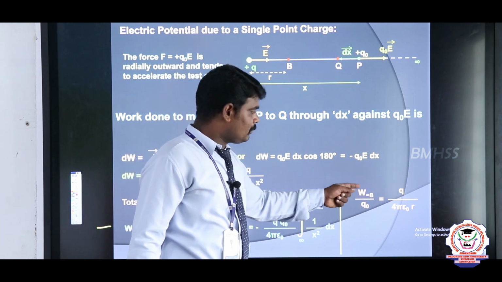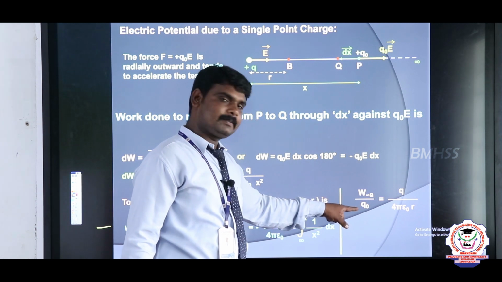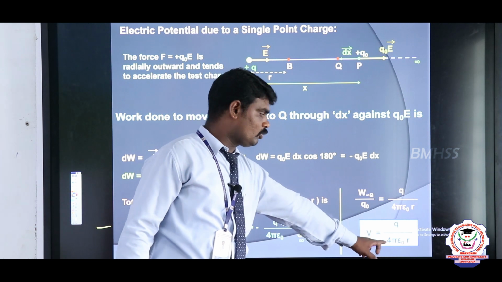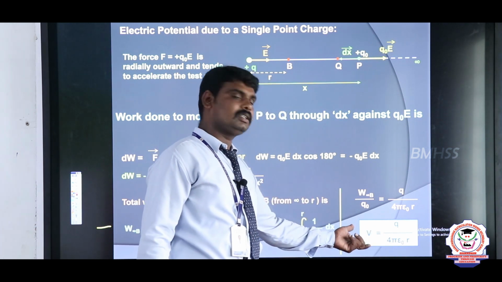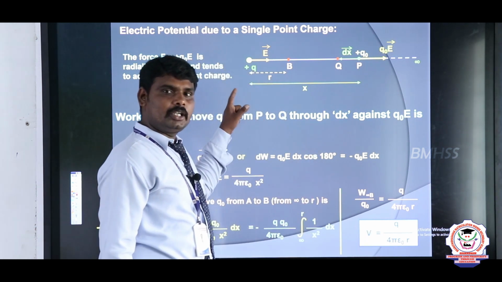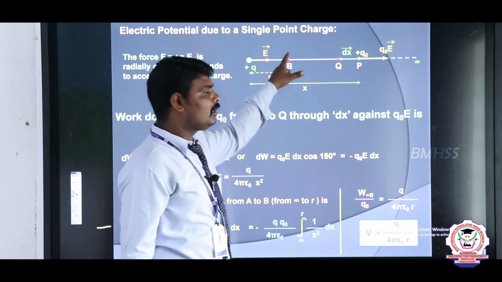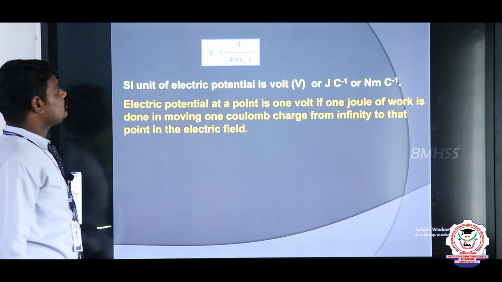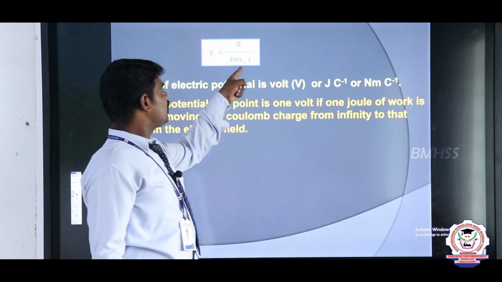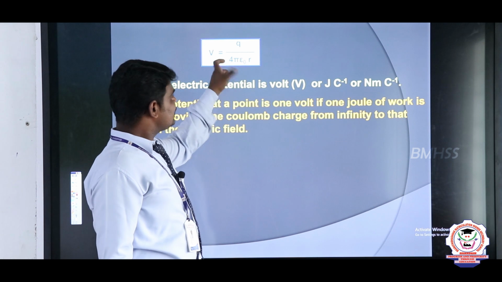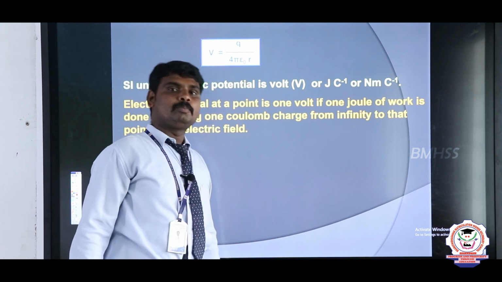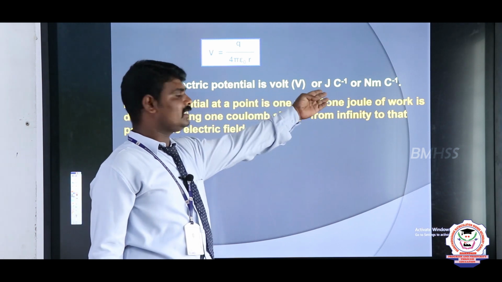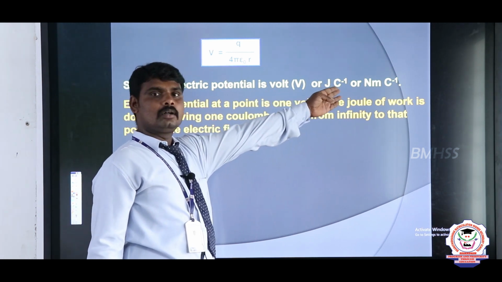So work done due to what? Charge. V is equal to q divided by 4 pi epsilon naught into r. This is the electric potential due to a single point charge. Next, V is equal to q by 4 pi epsilon naught into r. The SI unit of the potential is volt, or we can say joule per coulomb.